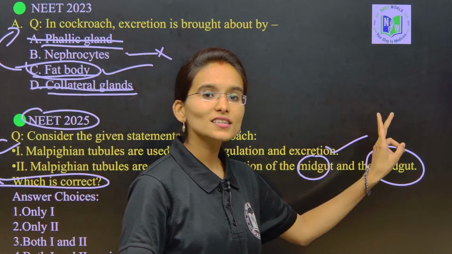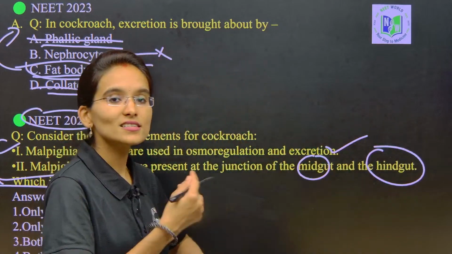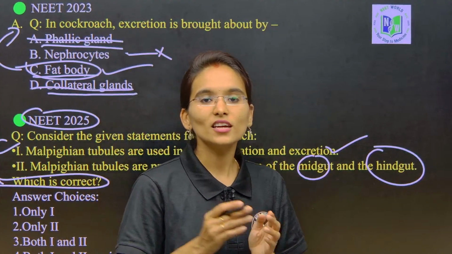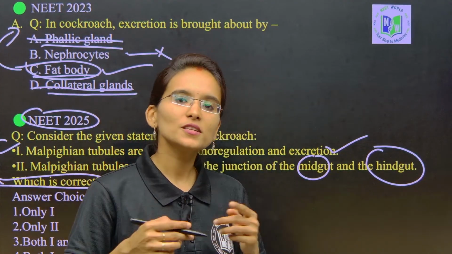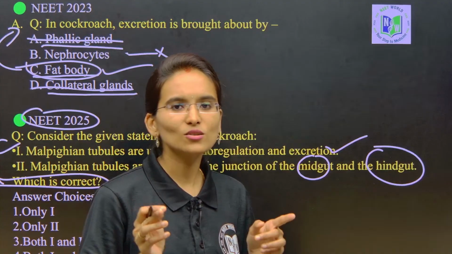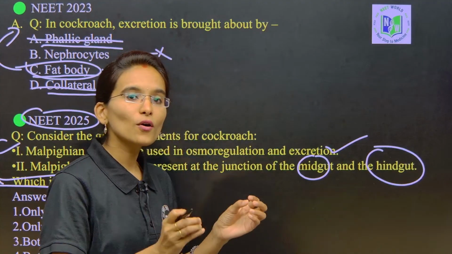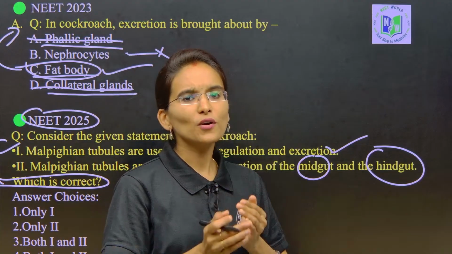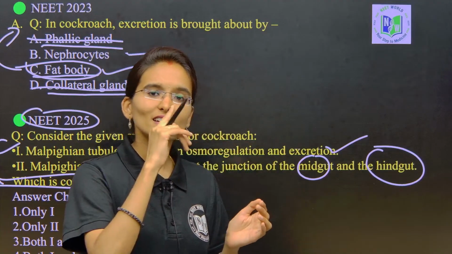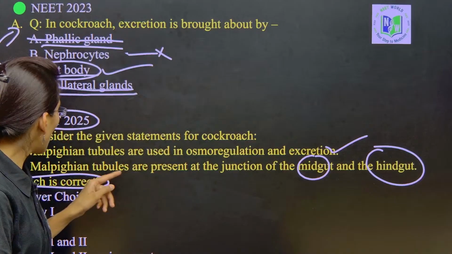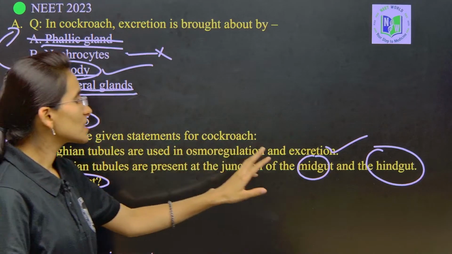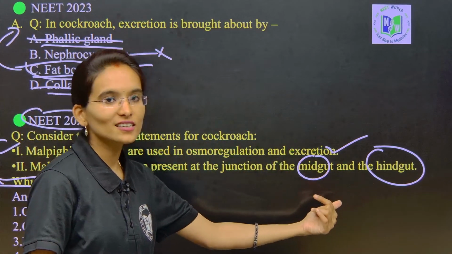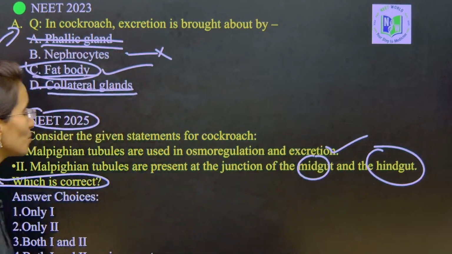The first statement is saying about the excretion. In the first statement, Malpighian tubules are involved in excretion, so it is absolutely true. With the help of the glandular cells and the ciliated cells, they perform absorption, secretion and excretion. And next one, Malpighian tubules are present at the junction of the midgut and the hindgut. So this is also true, my dear students.